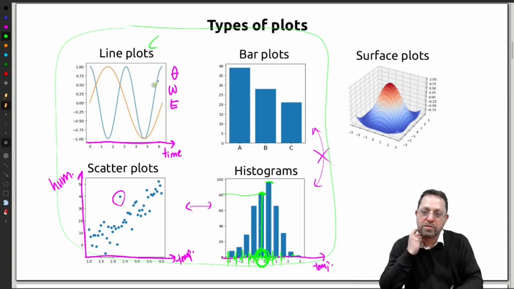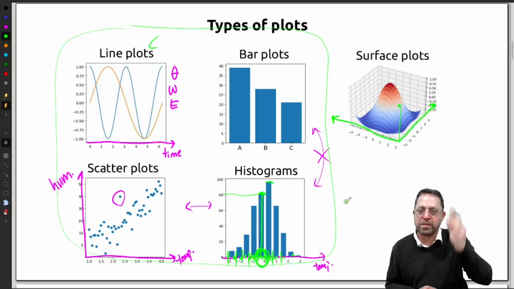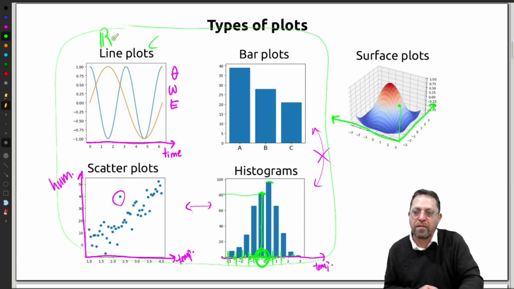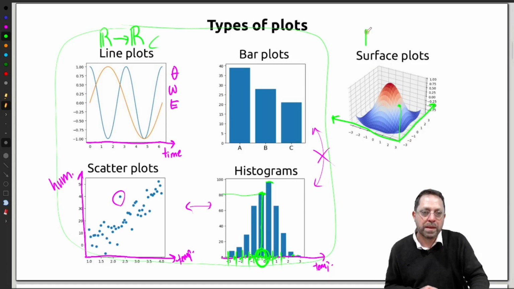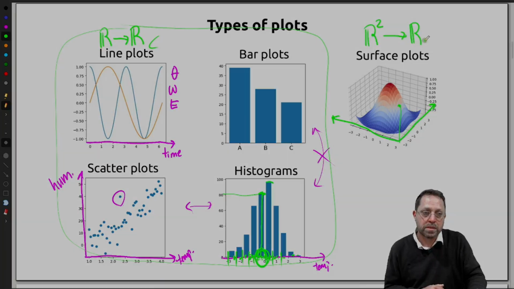A surface plot is related to a line plot because in a line plot you have one independent quantity, whereas in a surface plot you have two independent quantities and one dependent quantity, which would be measured vertically. So a line plot is something like a function from the real numbers to the real numbers. A surface plot would be something like a function from the plane, from R2, to the real numbers.